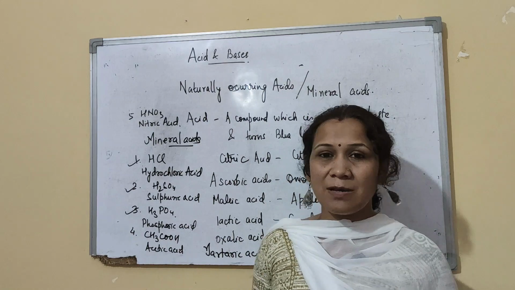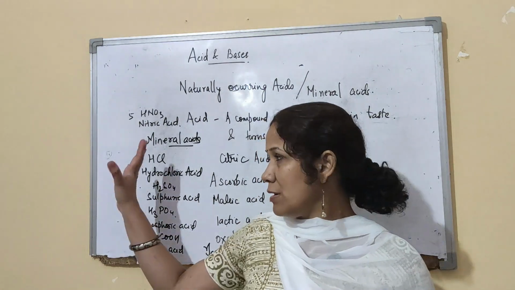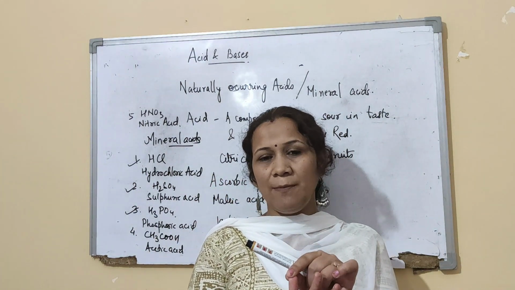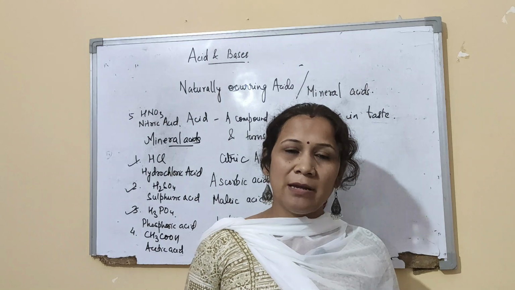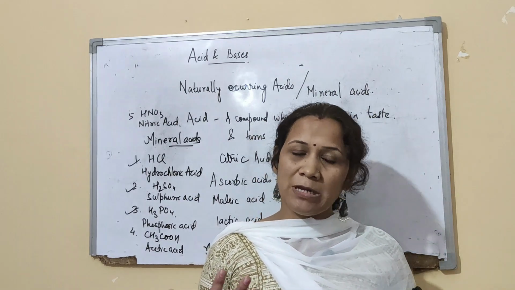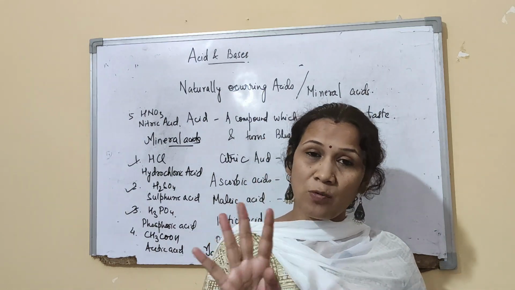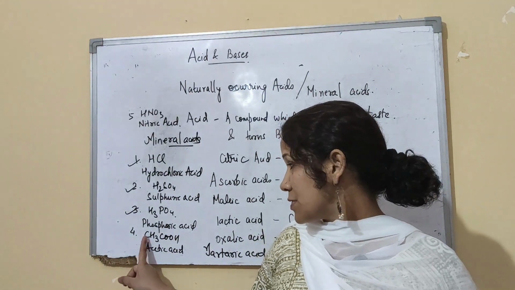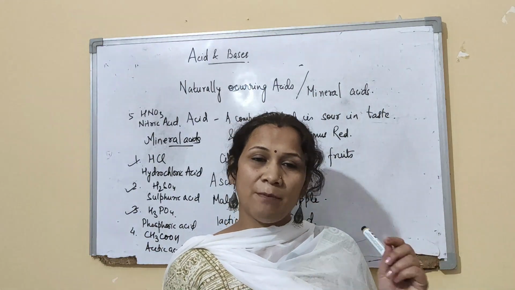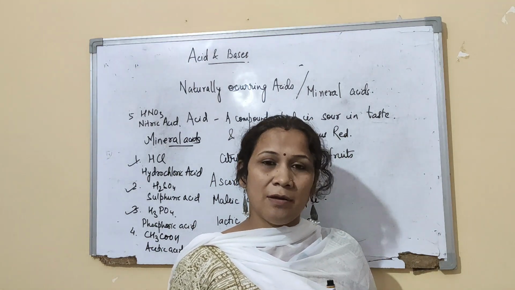This acetic acid is a part of vinegar. Sometimes we do extract and keep it, but all the mineral acids are mainly four: HCl, H2SO4, HNO3 and H3PO4. Right? So I hope you'll be able to make out how many types of acids there are, which are strong acids, which are weak acids. Strong acids are only mineral acids, except acetic acid, and these weak acids are all mild acids present in our day-to-day life, what we eat, right?